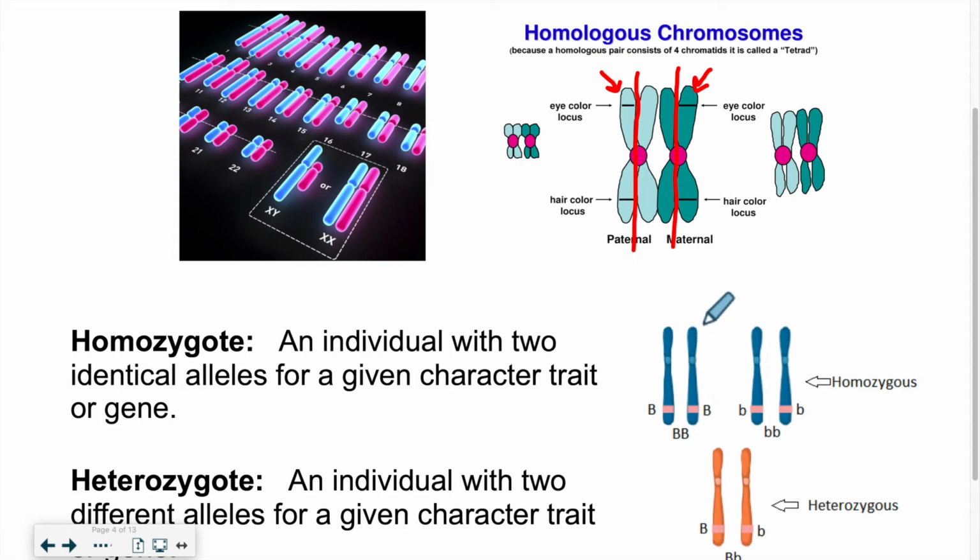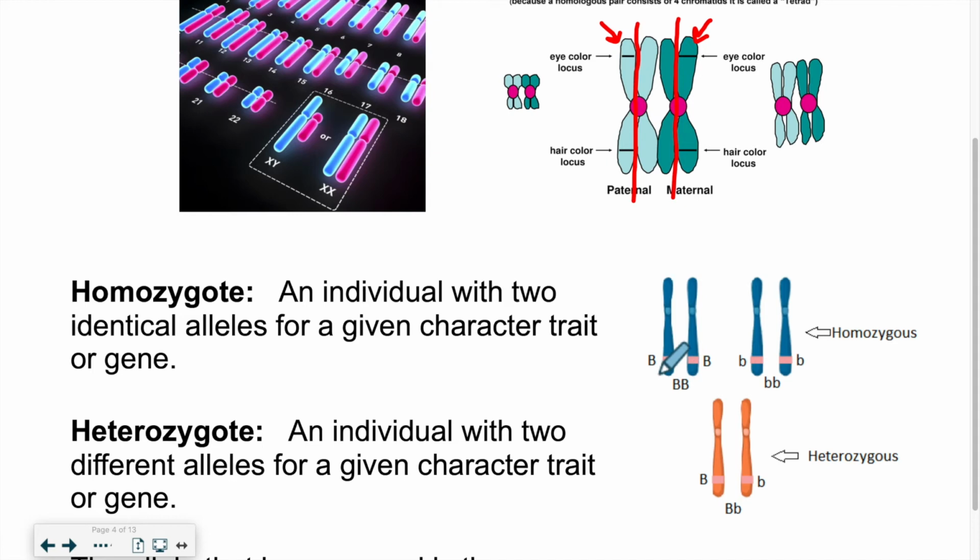Now, depending on the alleles, so the versions of the genes that get passed on, it could be that we'll have 2 dominant genes, and we label dominant genes with capital letters. So capital B, it's dominant, dominant. So it could be that we'll have 2 dominant genes. It could be that we'll have 2 recessive genes. So lowercase is used for a recessive allele. So we could have recessive, recessive, or we could have dominant and recessive.